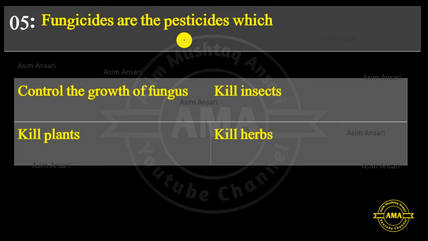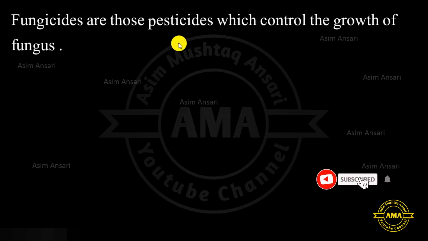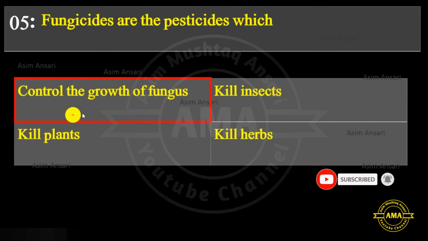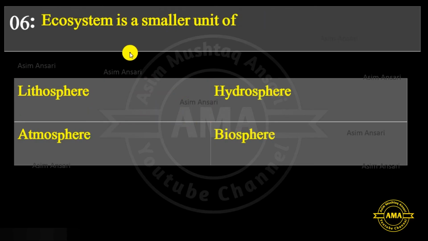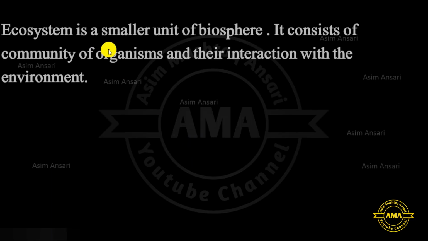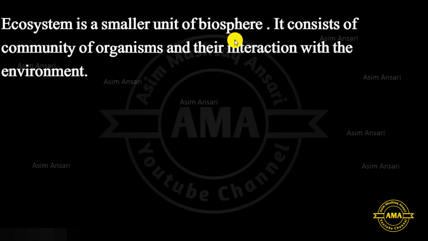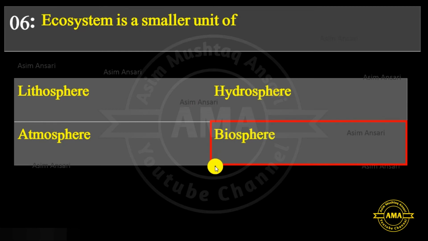Next, fungicides are the pesticides which control the growth of fungus, kill insects, kill plants, or kill herbs. Fungicides are those pesticides which control the growth of fungus. So, the exact answer is control the growth of fungus. Next, an ecosystem is a smaller unit of lithosphere, hydrosphere, atmosphere, or biosphere. Ecosystem is a smaller unit of biosphere. It consists of a community of organisms and their interaction with the environment. So, the exact answer is biosphere.